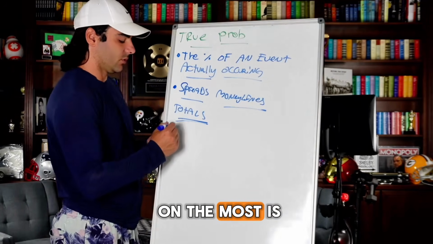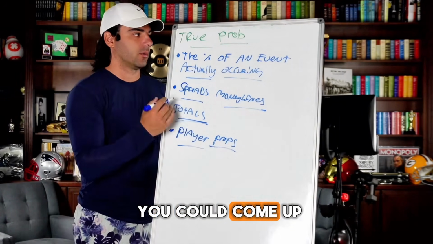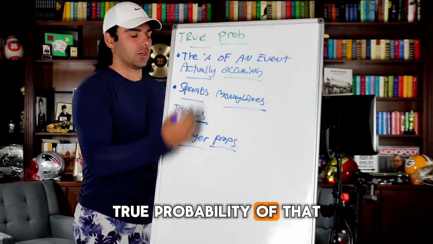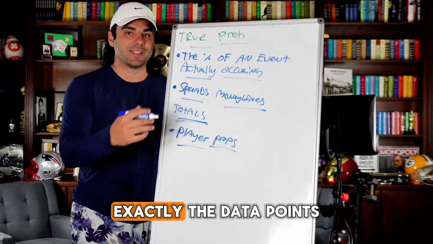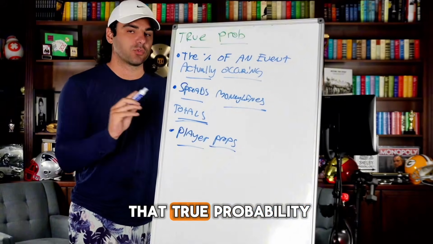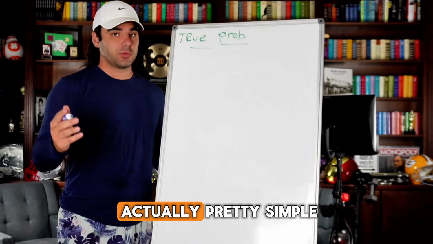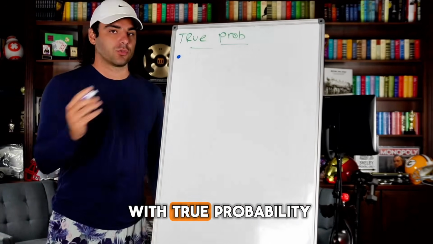So what this works on the most is actually player props. Player props are where you could come up with a real true probability of that event actually being able to occur. And now I'm going to explain to you exactly the data points that you need to look at to come up with that true probability. What's funny is it's actually pretty simple. So let's go ahead and start with the steps of coming up with true probability.